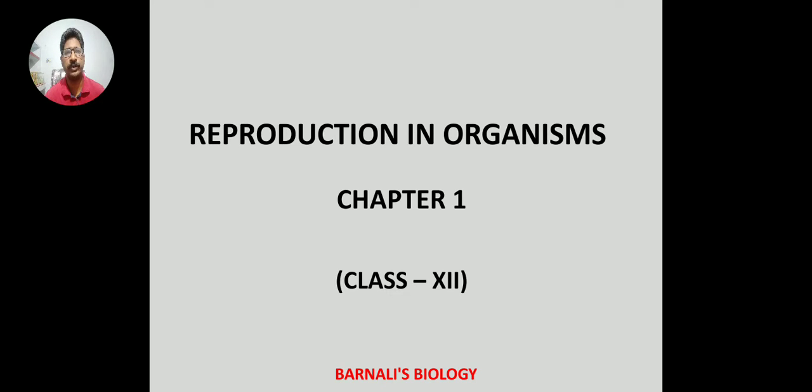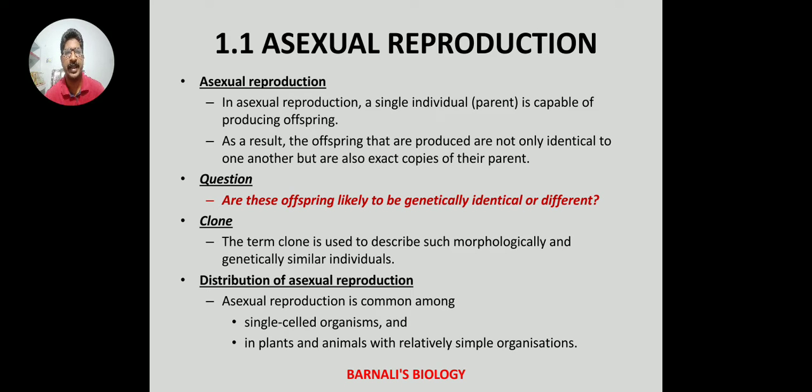Today we are going to deal with the second part of chapter 1, Reproduction in Organisms, class 12. Our discussion will begin with asexual reproduction. Asexual reproduction is a reproduction in which a single individual or a parent is capable of producing offsprings.